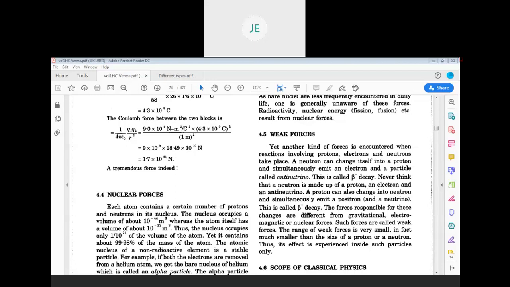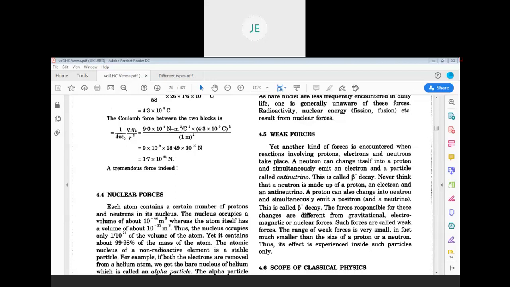Never think that a neutron is made up of a proton, an electron and an antineutrino. It's not like that. But if you see the reactions of the neutron, it will emit a proton as well as an electron as well as a particle called an antineutrino. So the forces among these particles are called weak forces.